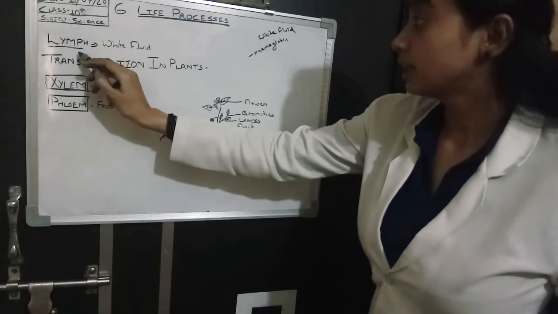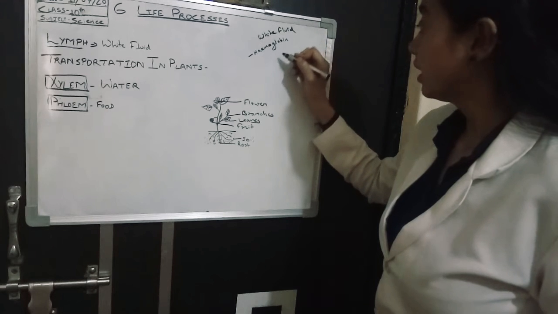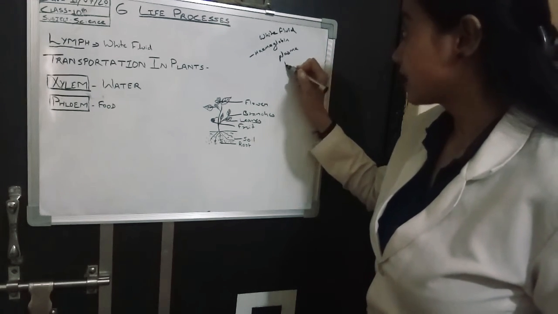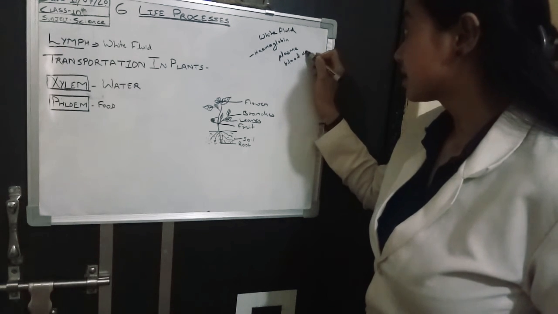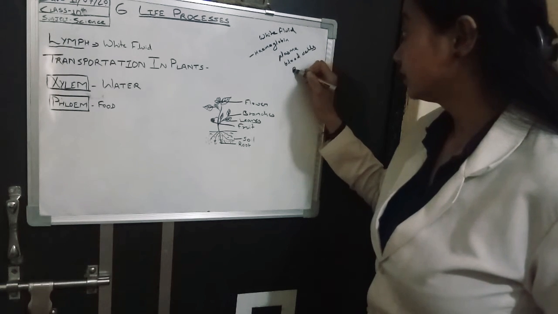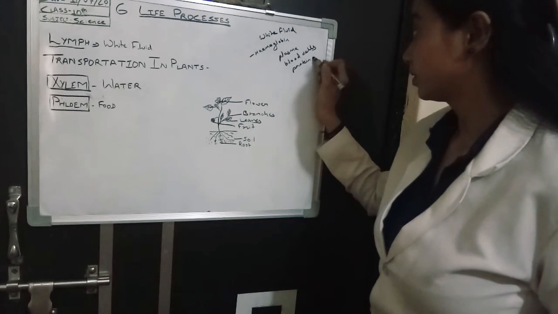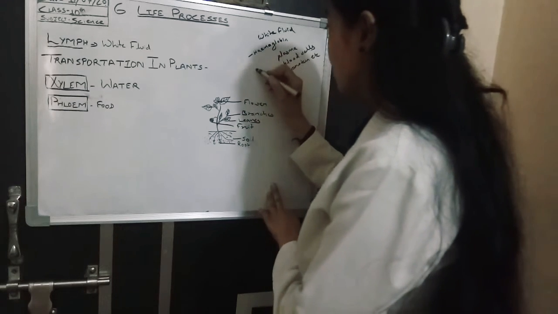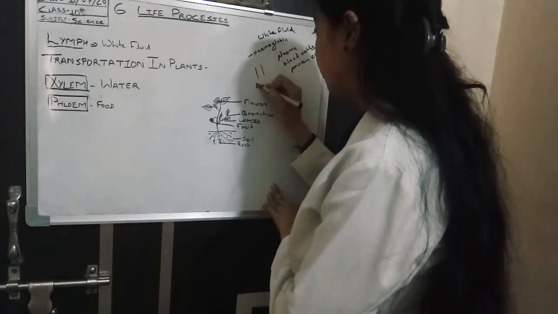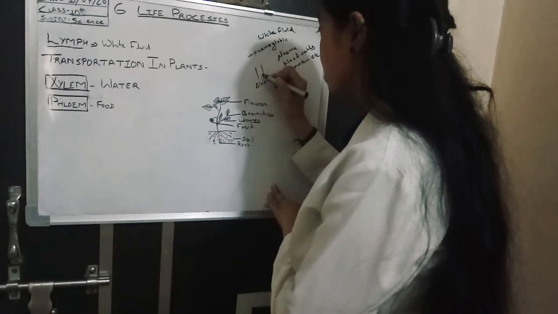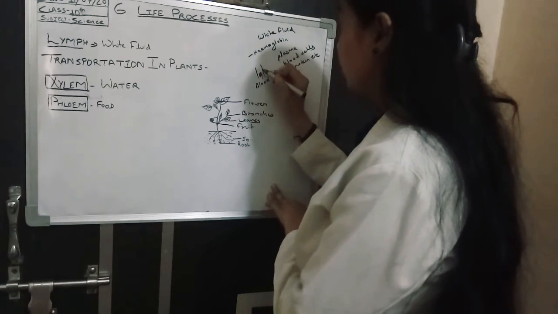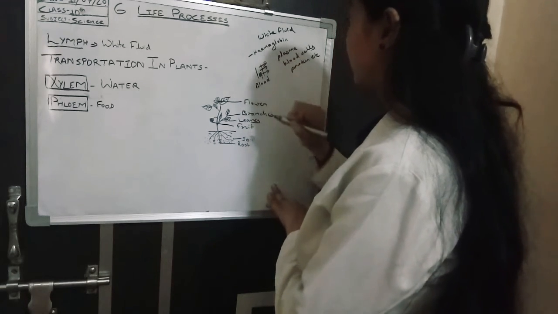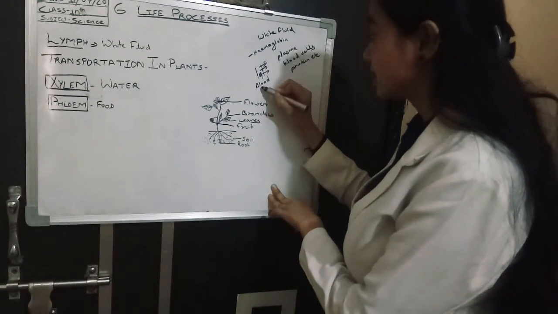So what does lymph do? In lymph there is presence of plasma, blood cells, protein, etc. When blood is flowing through the blood vessels, a few things get out of the blood vessels.